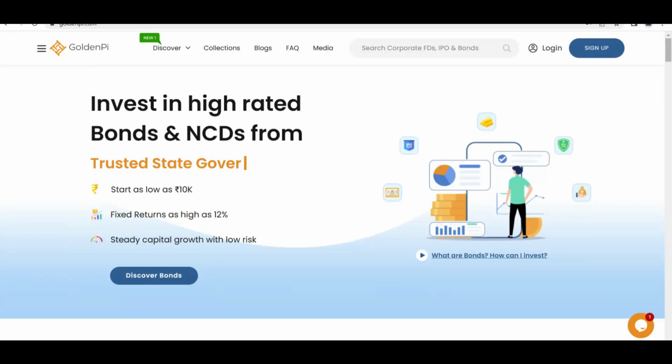Today we are going to take a brief look at GoldenPi platform for bond investments. Well, when we talk about investments, we must talk about risk factor as well. There are various market segments we are all aware of which carry almost nil to zero risk investments such as bank fixed deposits, recurring deposits, National Pension Scheme NPS, Public Provident Funds PPF, and so on. Almost all above mentioned are not linked to stock markets, hence your risk is low and so are your returns